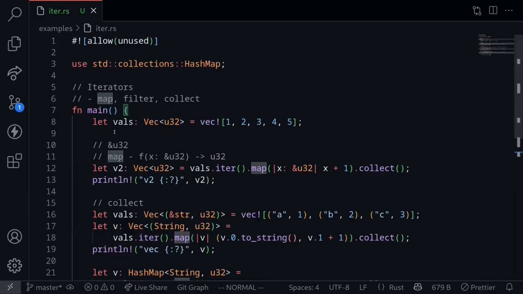And finally, for the last example, let's look at another common iterator adapter called filter. Iterator adapters are functions that we can call on an iterator. Some of the common ones are map, filter, and collect. We're now going to look at an example of a filter.